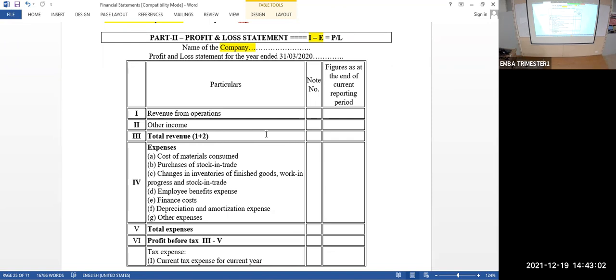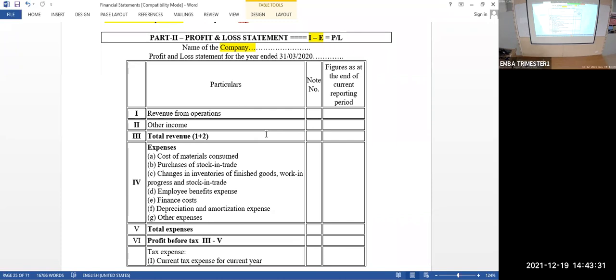Before that, I'll tell you one more thing. Suppose you deposited money in a bank, interest is not due, but interest is earned. You understand what I'm saying? Meaning, you are depositing the money on 1st January. Bank is going to give you first interest on 30th June or 1st July. But you're closing your books of accounts on 31st March.